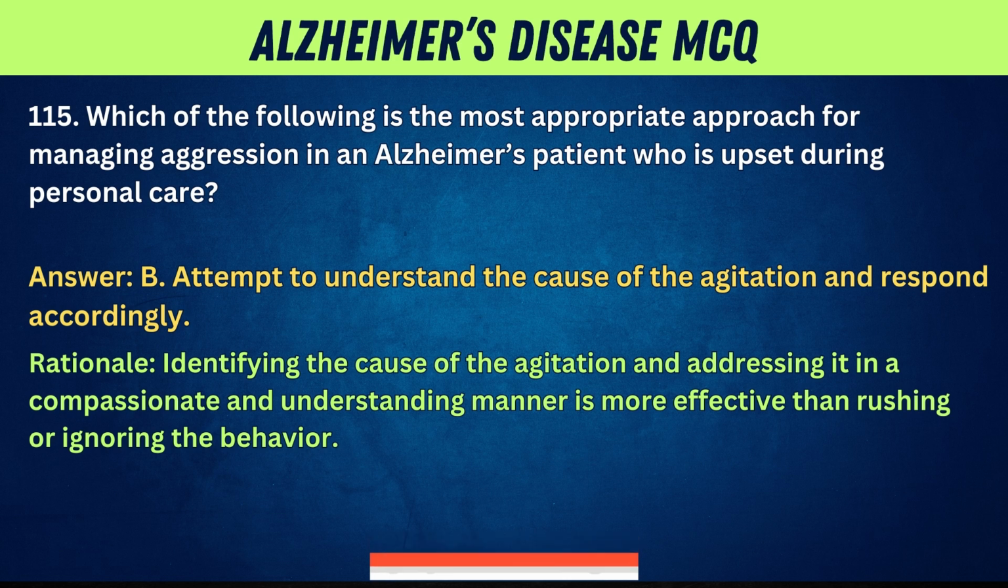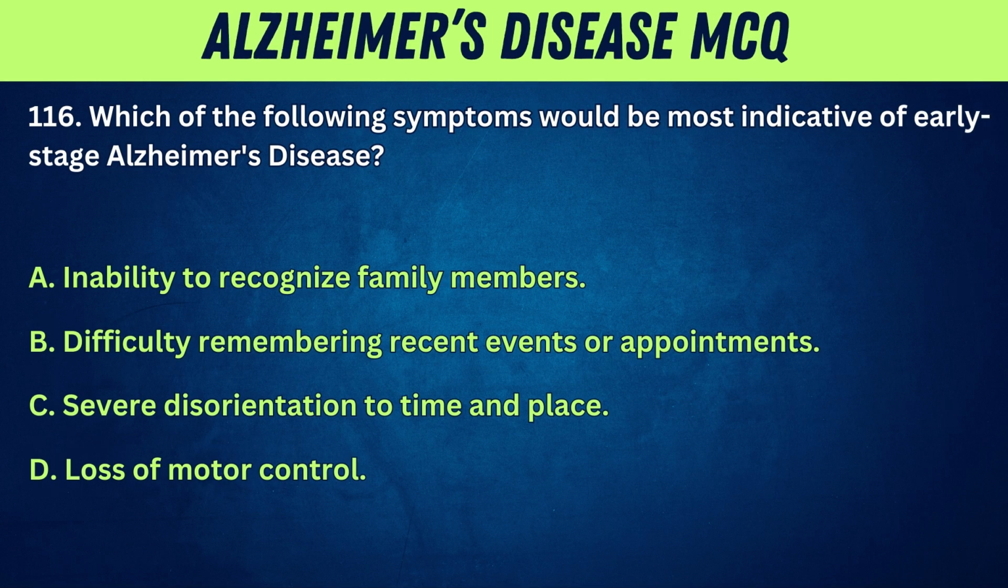Answer: B. Attempt to understand the cause of the agitation and respond accordingly. Rationale: Identifying the cause of the agitation and addressing it in a compassionate and understanding manner is more effective than rushing or ignoring the behavior.